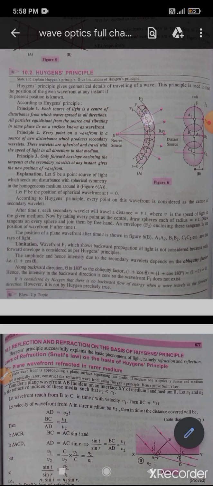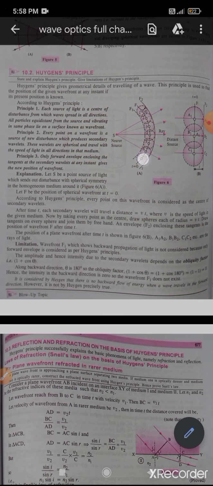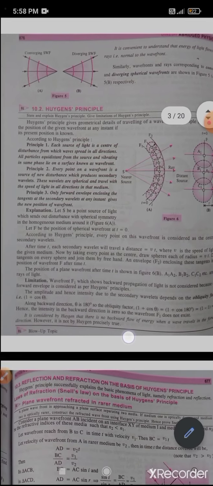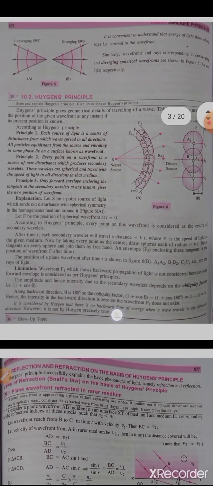So now, by taking every point as the center, draw spheres each of radius v into t. See these points, whatever the centers are, by taking them we are drawing the circles, with the radius of v into t.